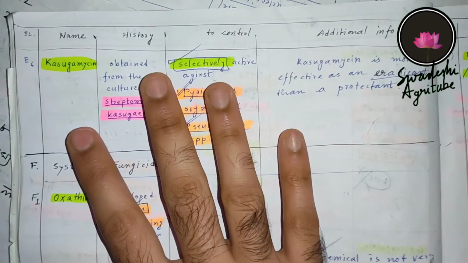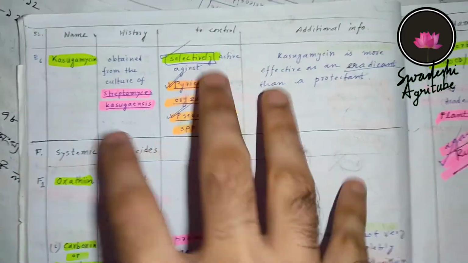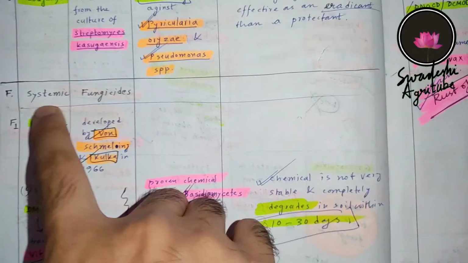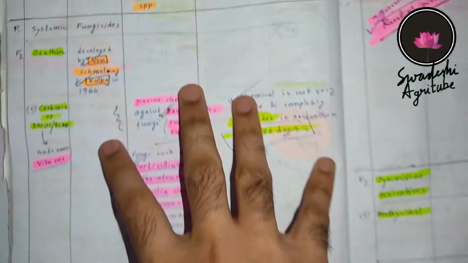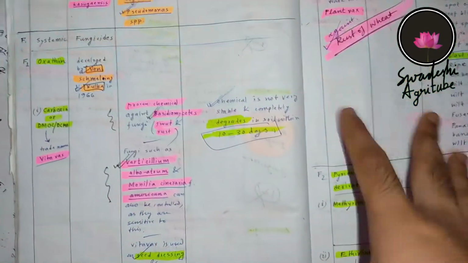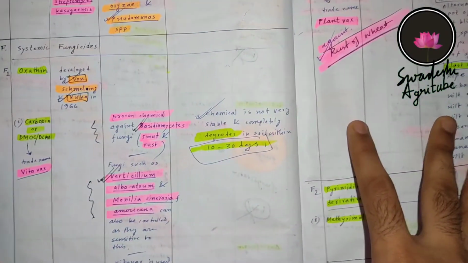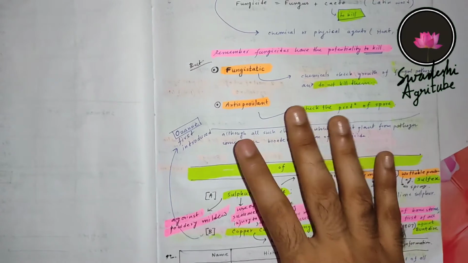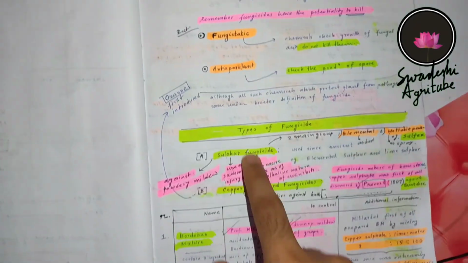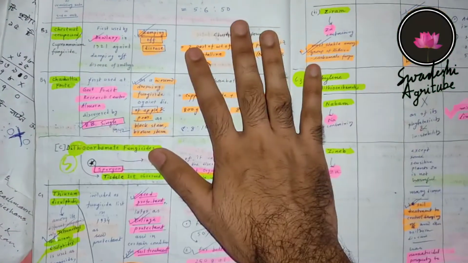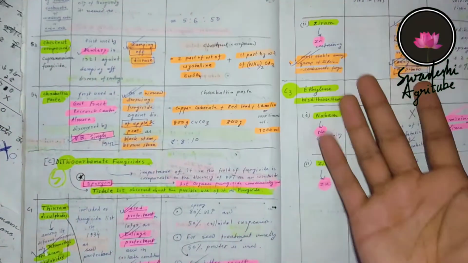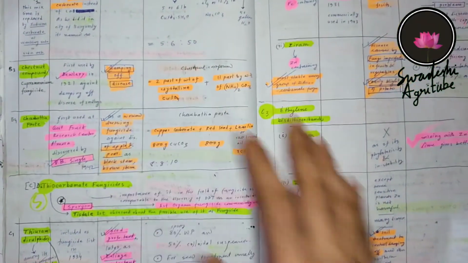So that's it for today. We have covered the antibiotics. In the next video we will cover the fungicides that are systemic in nature. There are many systemic fungicides, so in the next video I will discuss all about them. Please do consider watching part 1 and part 2, where I have discussed the dithiocarbamates, organic fungicides, and copper fungicides.